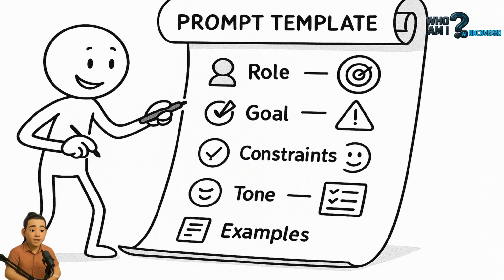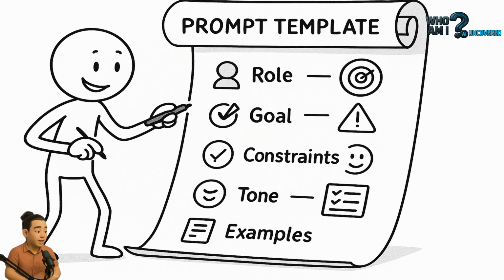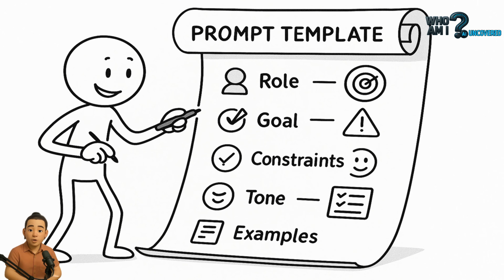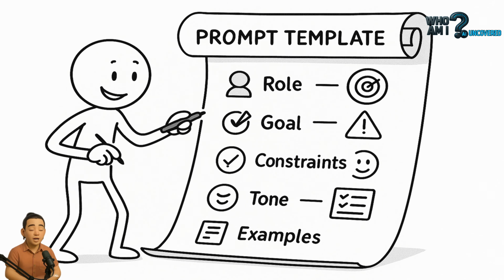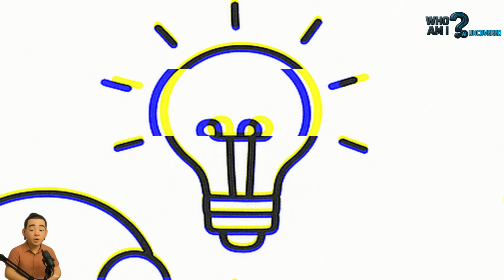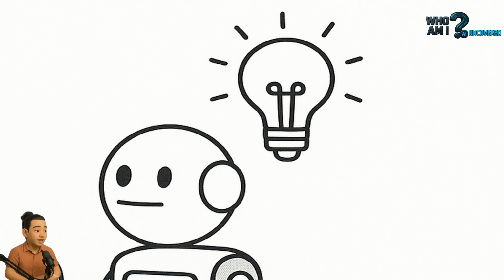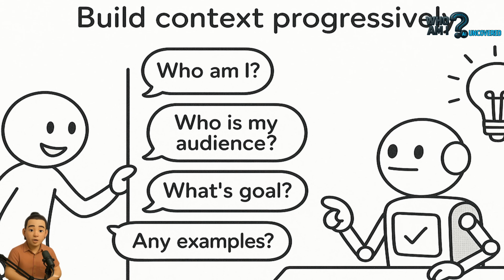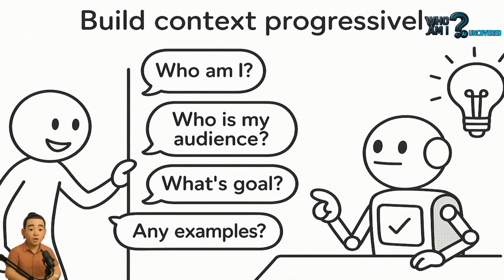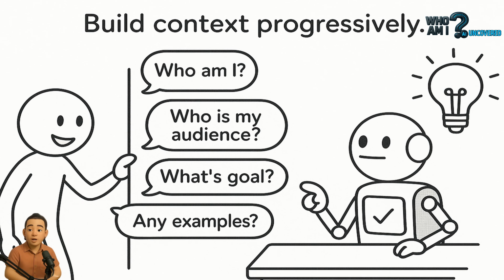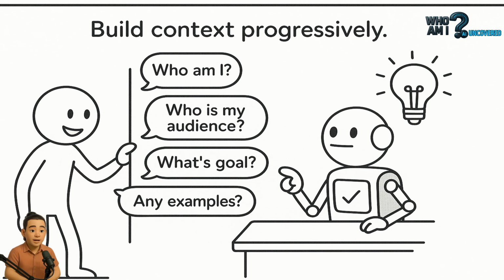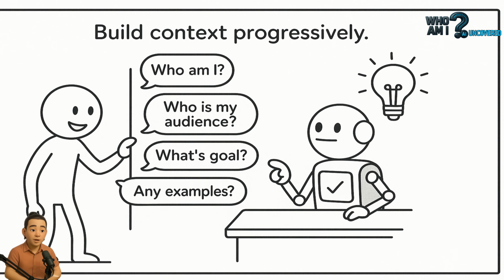Try this format: your role or objective, what you're trying to achieve, any background or constraint, style or tone requirements, format preferences, or examples. Example: as a senior content strategist at a startup, I need to pitch an AI-powered editorial workflow to my CTO. The audience is technical, but I need to justify ROI, not architecture. Please create a 3-slide outline with bullet points and 1 analogy. Now the AI has structure, stakes, and purpose, and the result will reflect that.